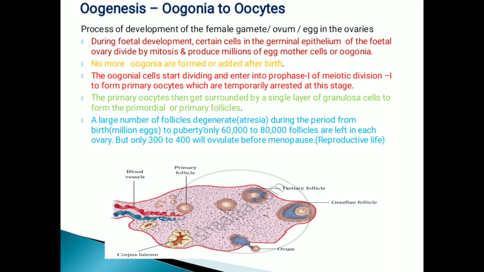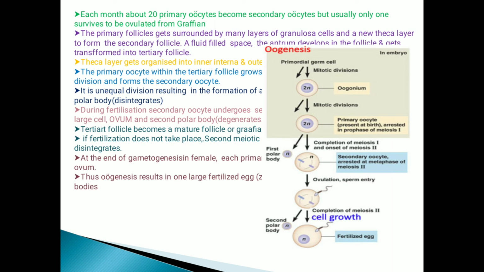At puberty, 60,000 to 80,000 follicles are left in each ovary, but only 300 to 400 will be ovulated before menopause, that is the reproductive life of the female. Each month, about 20 primary oocytes become secondary oocytes, but usually only one survives to be ovulated from the Graafian follicle.